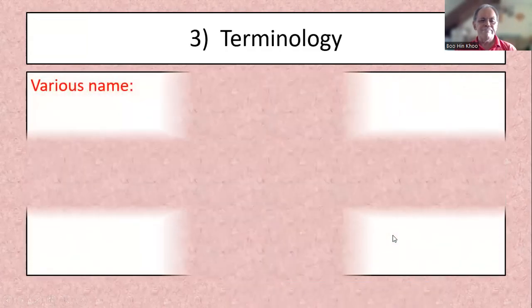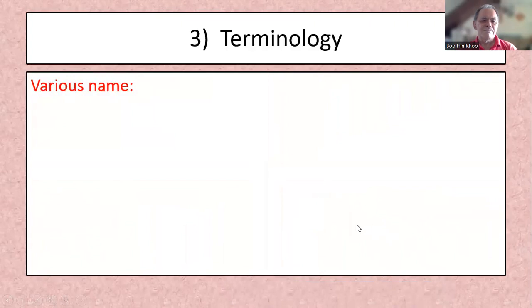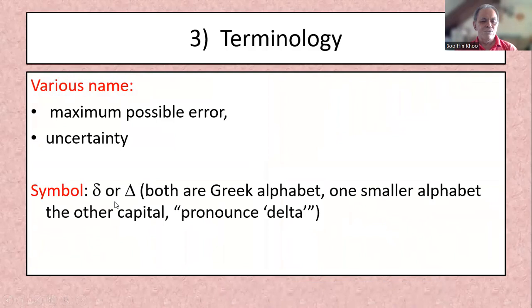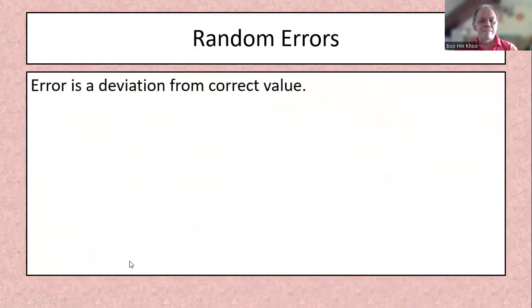Right? So various names, terminology: maximum possible error, uncertainty. So we use the Greek alphabet, either the small Greek alphabet or the capital Greek alphabet. Delta. Error is the deviation from the correct value. So we write L plus minus delta L. Delta L is the uncertainty. This is a measurement.